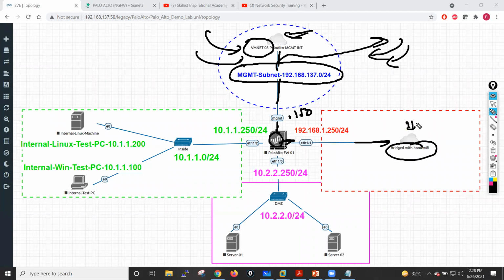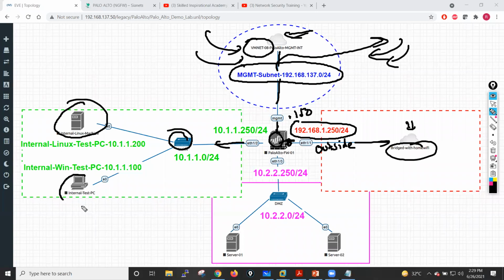The first interface of your Palo Alto firewall, I will connect with my home Wi-Fi. I'll tell you how you can make this connection. Don't worry. I will use the IP address 192.168.1.250/24 on my Ethernet 1/1 interface, and I'll put this interface into my outside zone, guys. I will also add the Ethernet 1/2 interface and connect it with this particular switch. Behind this, I'll put two machines majorly. One is a Linux machine, and another is a Windows machine. And I will use the 10.1.1.250/24 subnet here in my inside network.